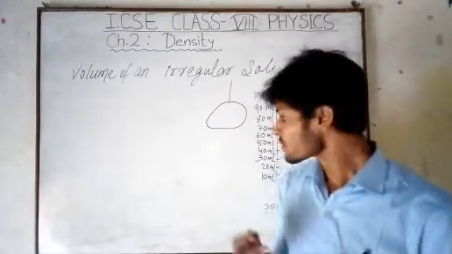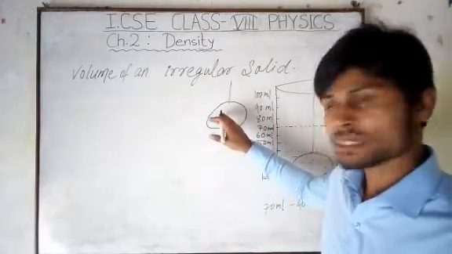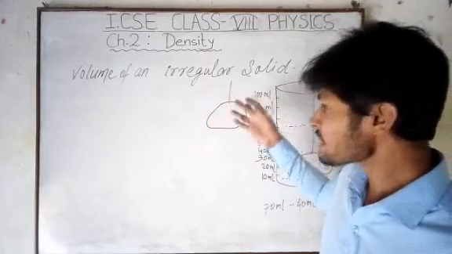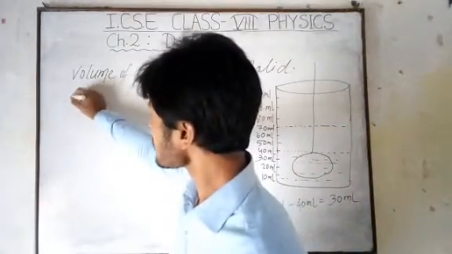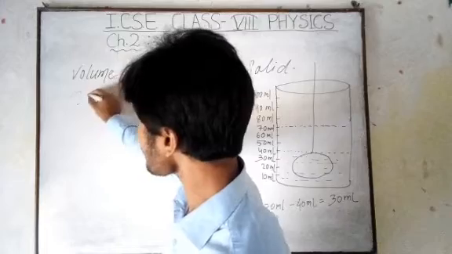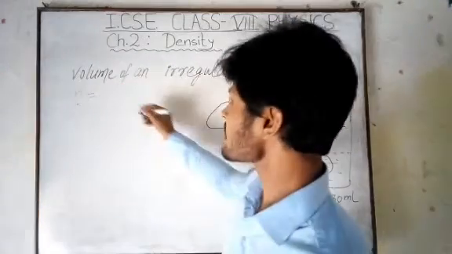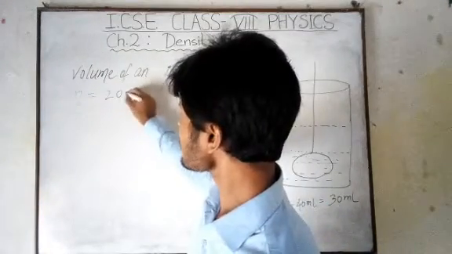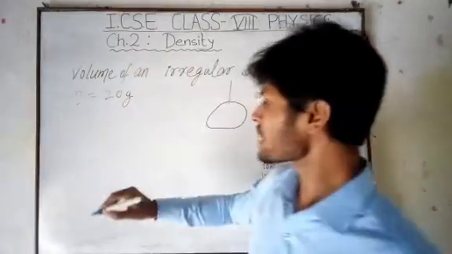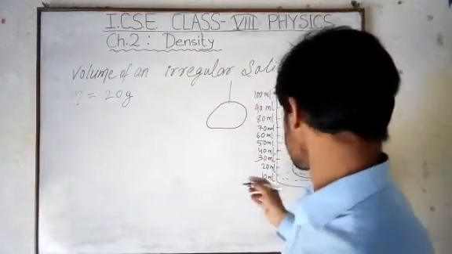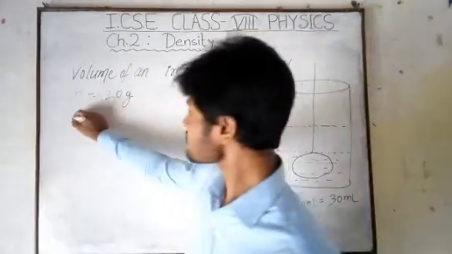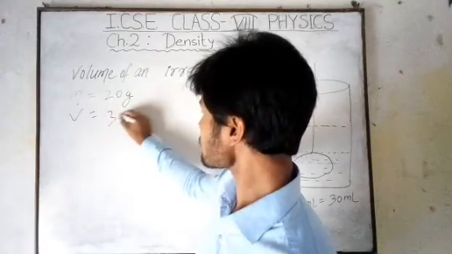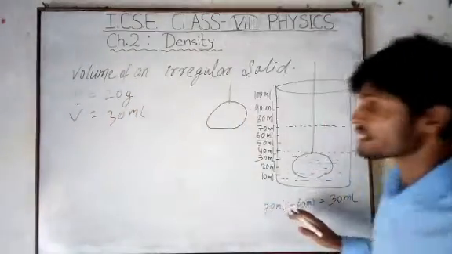Now to measure the density of this piece of stone, suppose we weigh the stone and find that the mass of the stone, M, is, suppose, 20 gram. Okay, and its volume is 30 ml as we have calculated here.